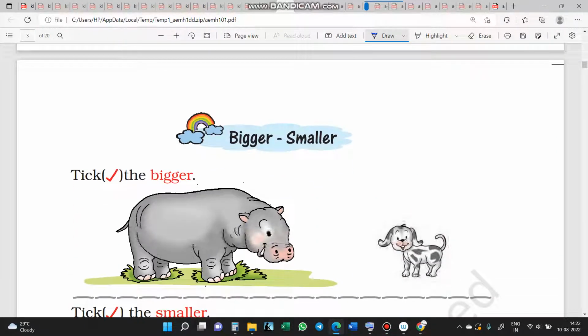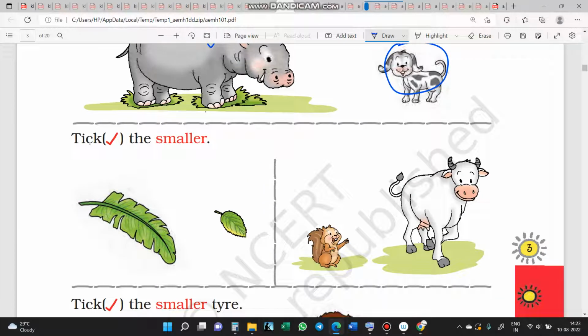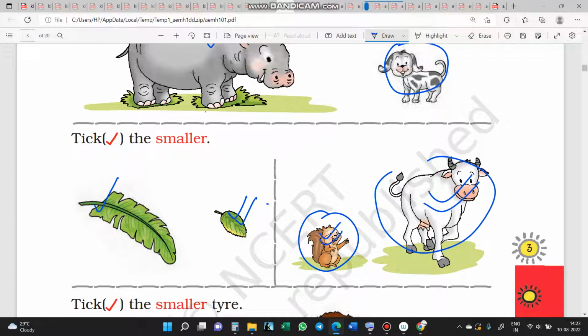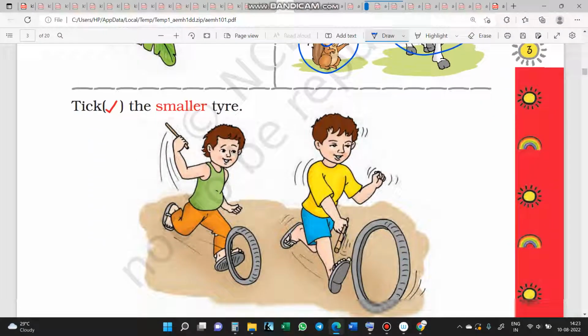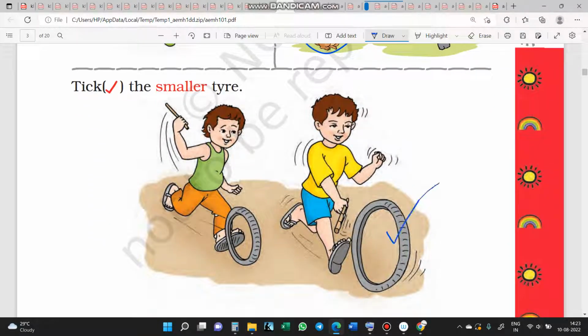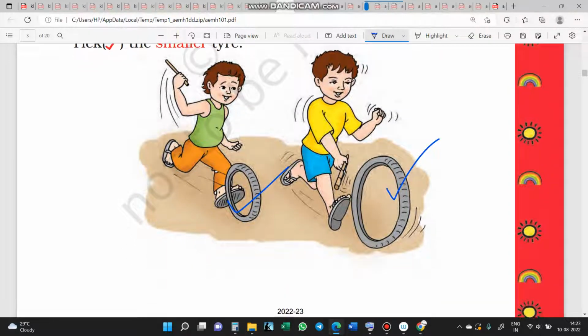Similarly, the lesson emphasizes bigger and smaller. What is bigger and what is smaller? You can see this hippopotamus is much bigger than this puppy. Tell me which leaf is bigger and which is smaller. This looks like a banana leaf; it is bigger. This looks like a flower leaf or any normal small leaf; this is smaller. Here are a squirrel and a cow. The cow is bigger and the squirrel is smaller. I think you can easily relate. This tire is bigger and this tire is smaller.